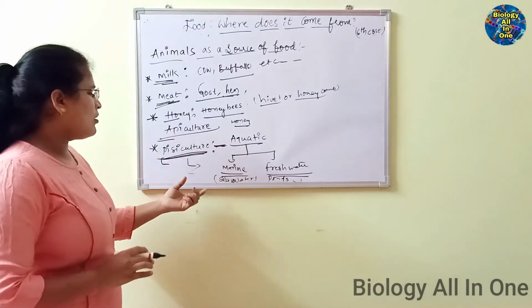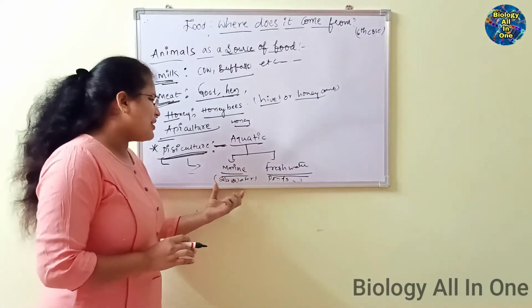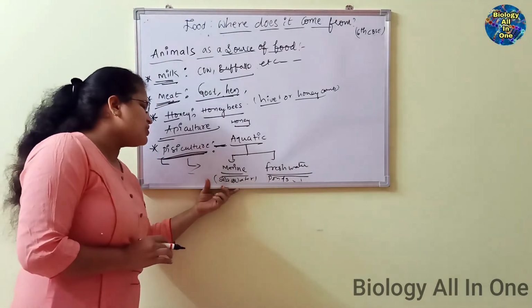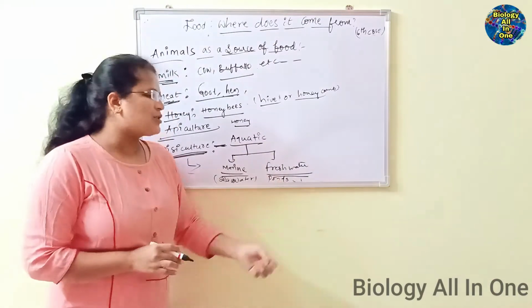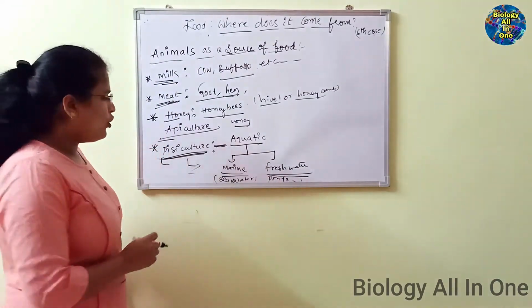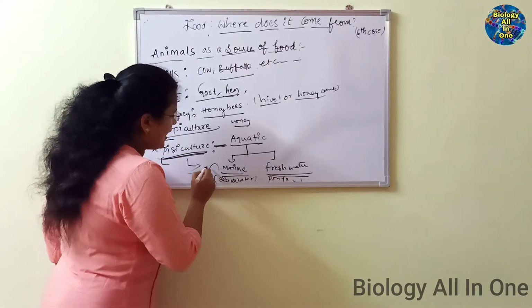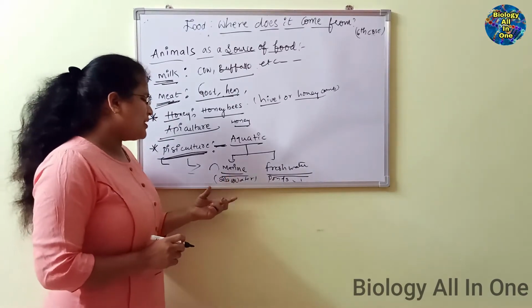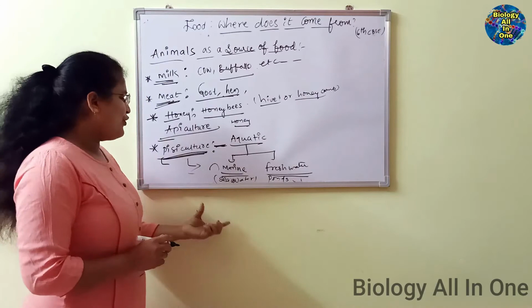Okay, see here, the marine water ecosystem and the freshwater ecosystem are there. Fishes are living in the marine water and even in the freshwater. So we are obtaining food even from aquatic animals. That food is nothing but fishes.